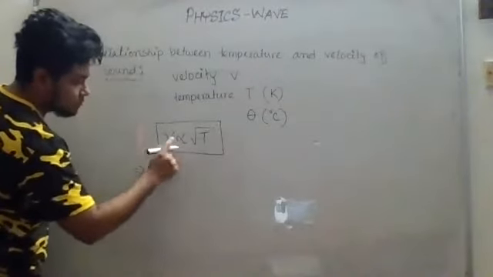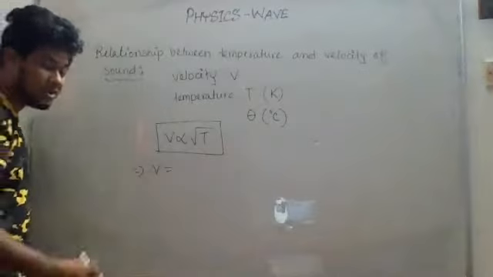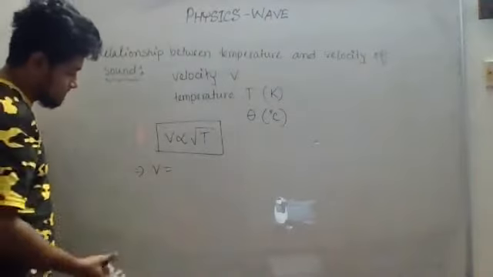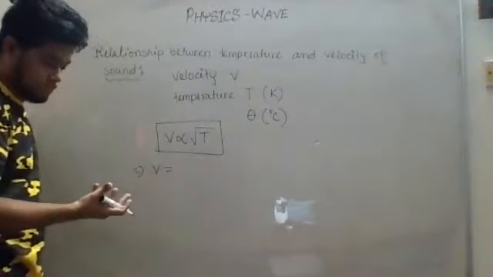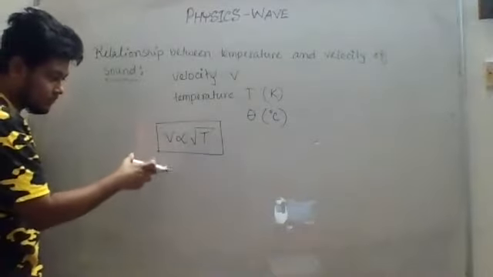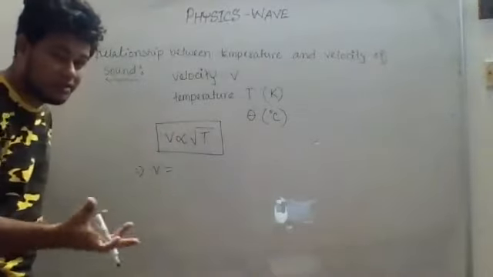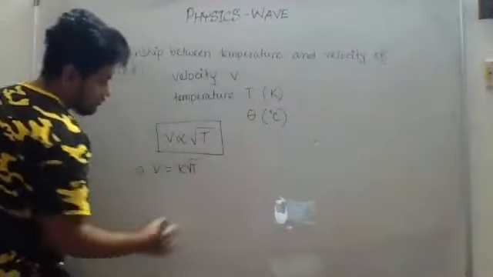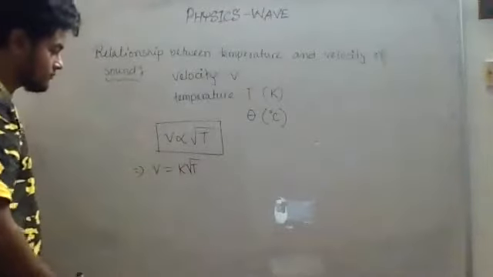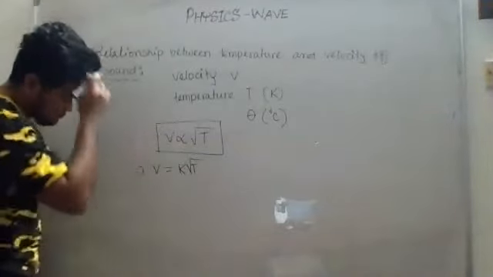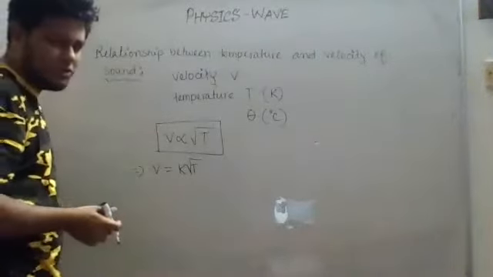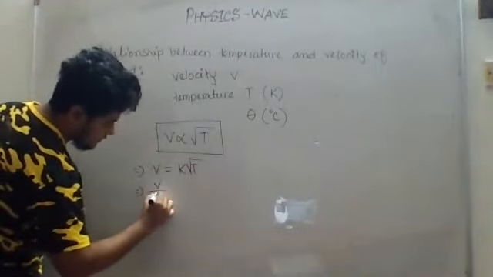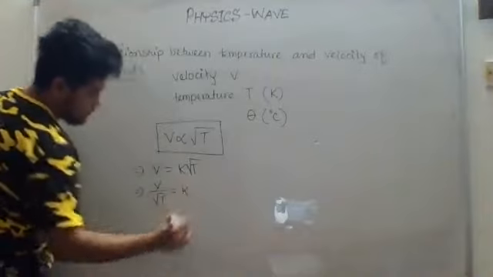From here, V is proportional to root T. If I want to replace this proportional sign with an equal sign, what do I have to do? I have to put in a constant value. So this will be the constant K, so V equals K root over T, correct? The value of K we actually don't need. I will show you why. Then V by root over T is equal to K.